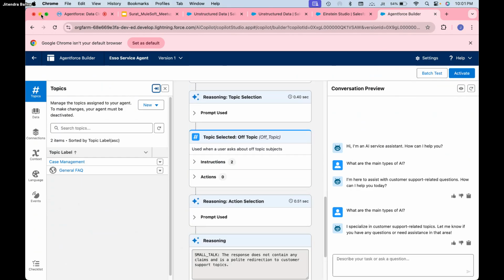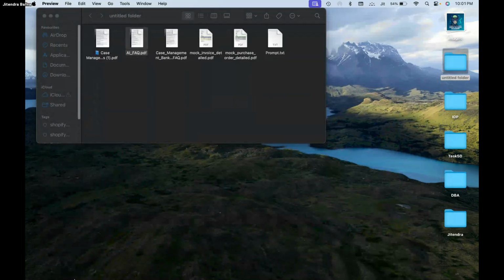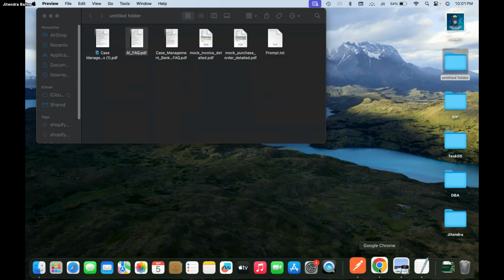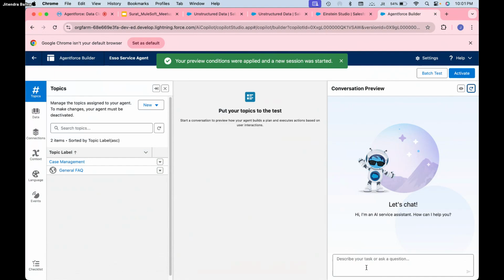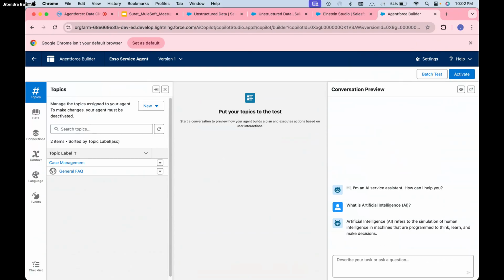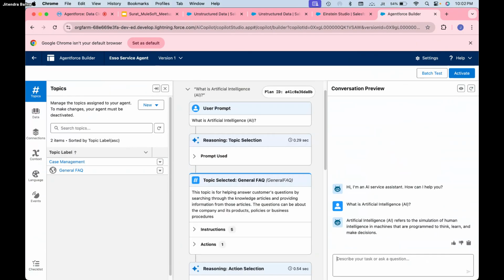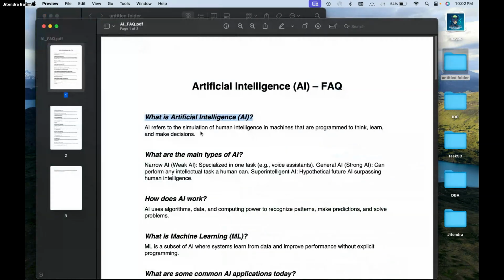Let me take some big question from there. Now it starts getting answers. Let's see what it is doing. It takes time sometimes. Artificial intelligence refers to a simulation of human intelligence in machines. Let's see if it is matching the answer. Yeah, it is matching. Let me check with seven more. At least I will get some good feeling.